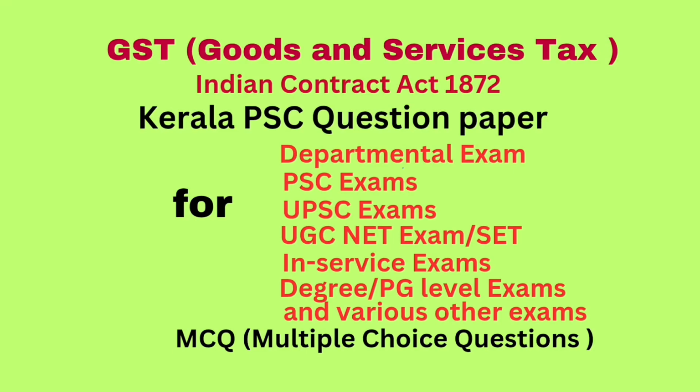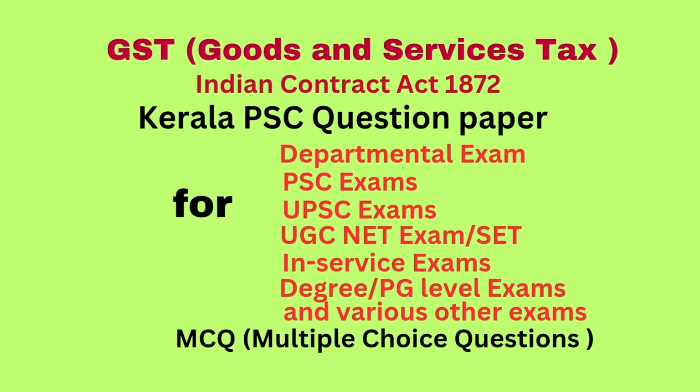Question number 67. What happens to the agreement when both parties are under mistake as to matter of fact? Answer void. Question number 68. A promises for no consideration to give B rupees 1,000. This is a dash agreement. Answer void.